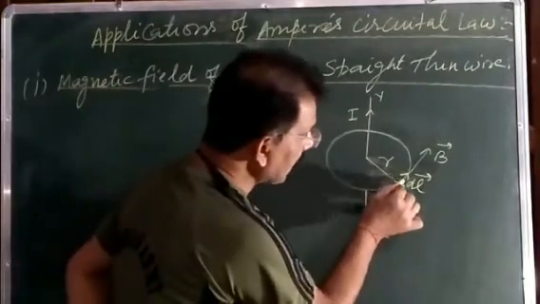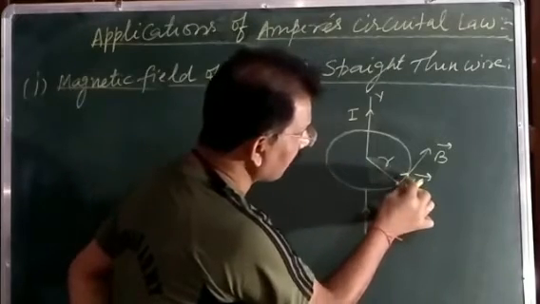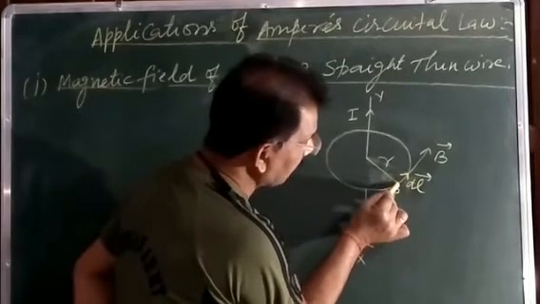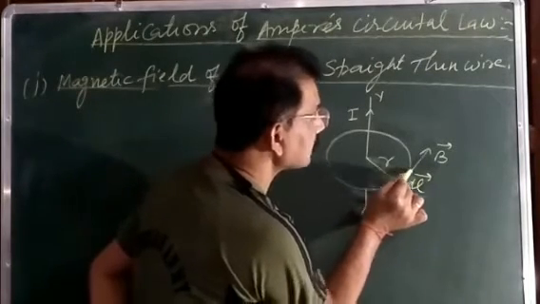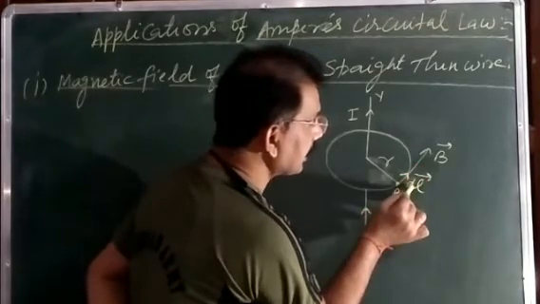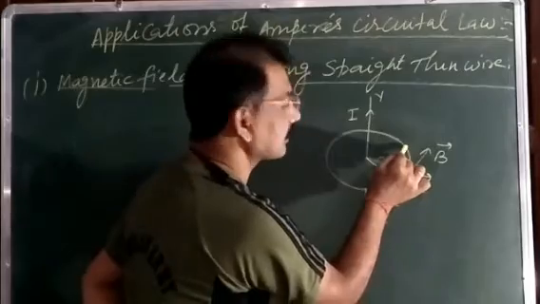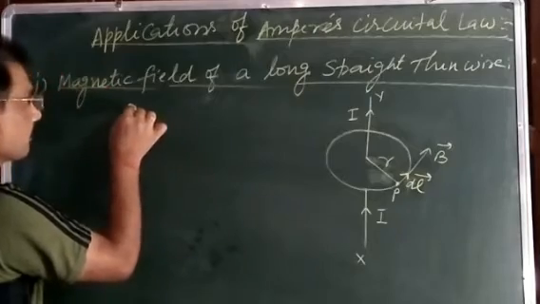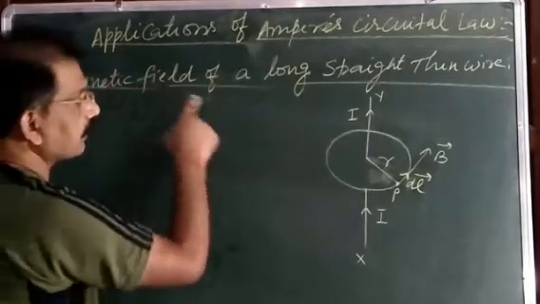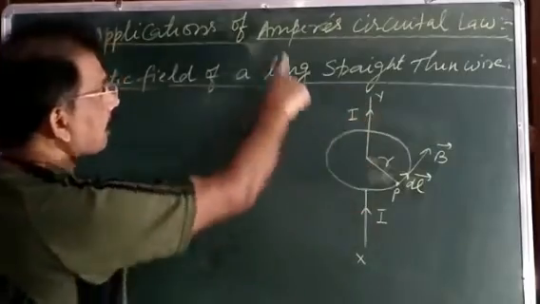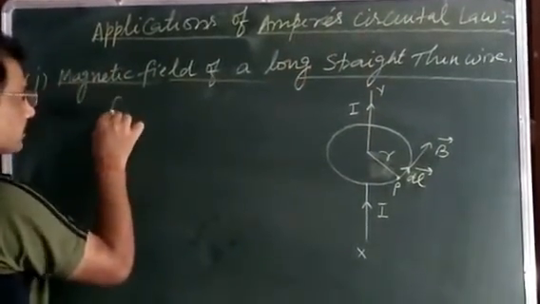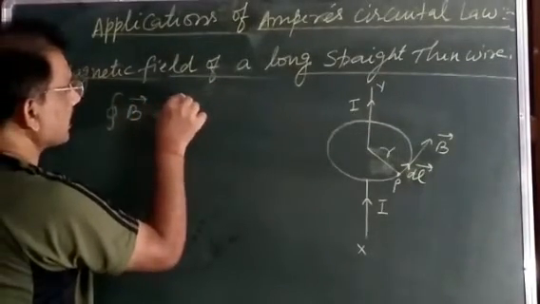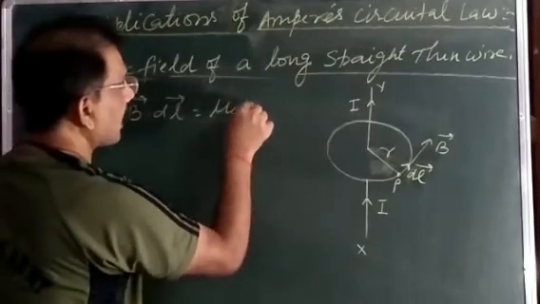So suppose dl is the length of a small element of this circle. At this point P, the magnetic field will also be along the tangent. It means B and dl both are in the same direction in this case. And by using the Ampere circuital law, because your aim is to find the magnetic field due to this straight current carrying conductor, by Ampere circuital law we can write whole integration B dot dl is equal to mu naught I.